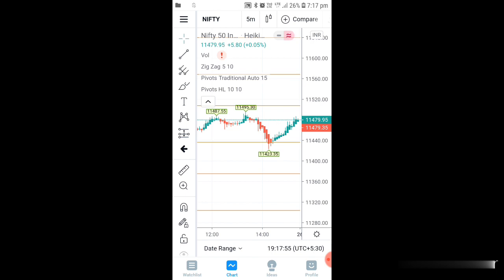So this is how we have to make a profit. So in a day you can make 2 to 3 entries. If support is broken, you have to take an entry, and if support is taken, again you can take a call. So this is how you have to make an entry, and this support and resistance is a very good tool, okay, you can use for your intraday trading and you can make maximum profit.